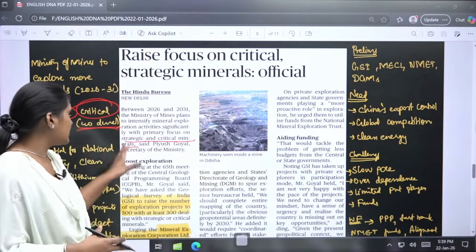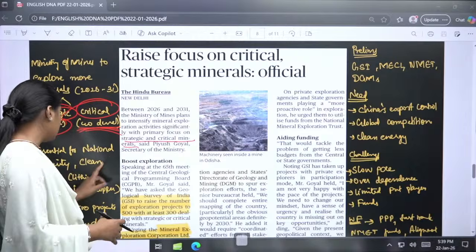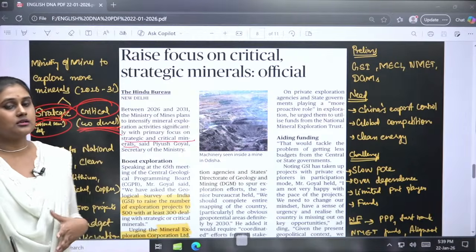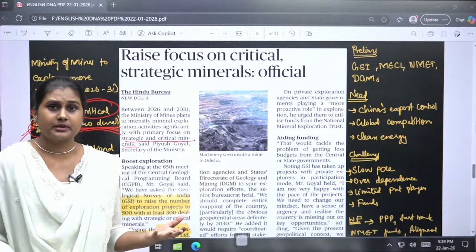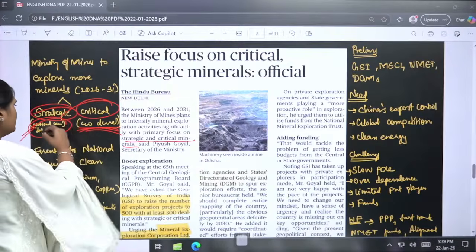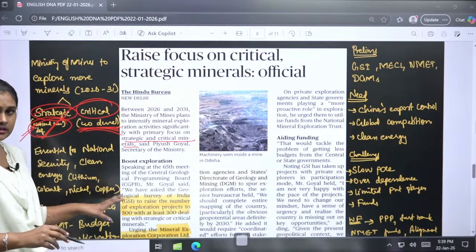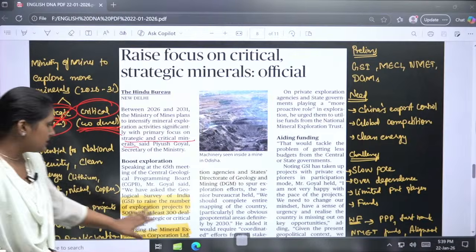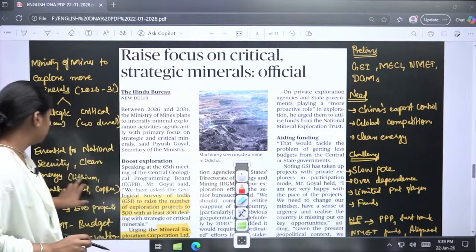These kinds of things will come under critical minerals. The minerals like uranium for nuclear reactors will come under strategic minerals. Clear till now? Shall we move?